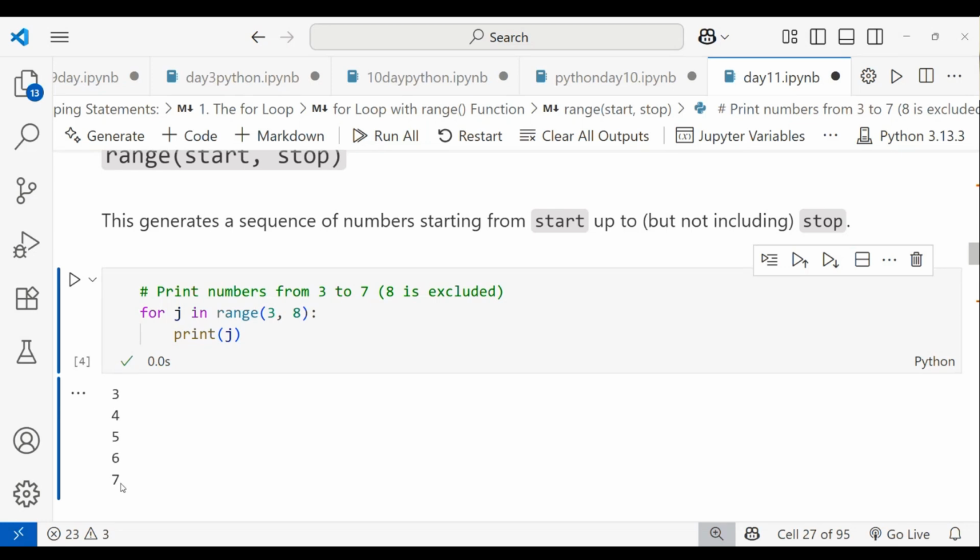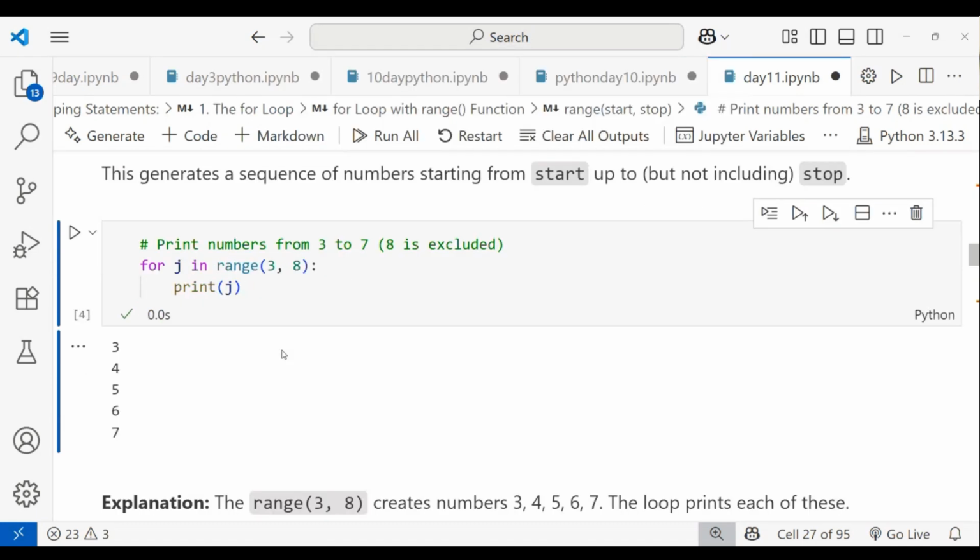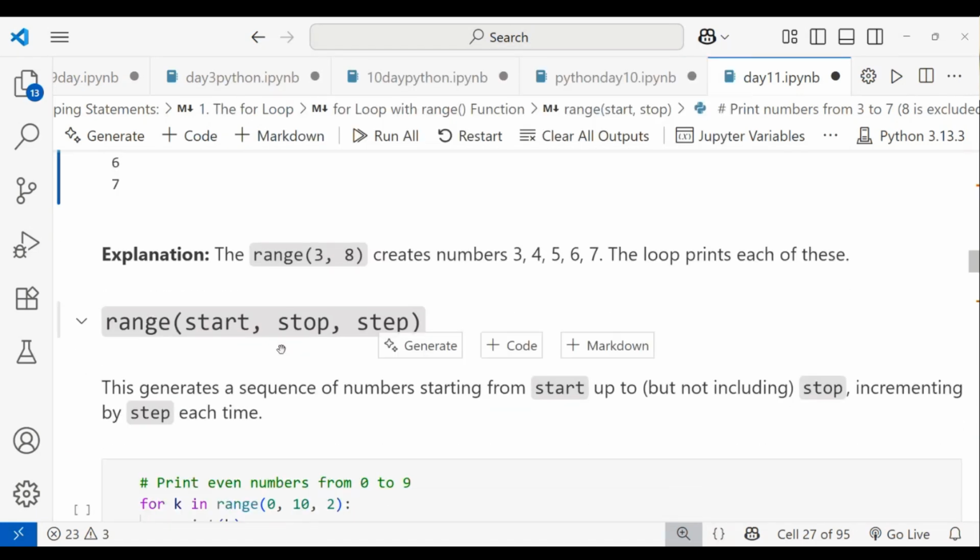This is how we use the start value and end value. If you give only one value inside the range function, it works as the stop value. If you give two values, they are considered the start value and end value. And next, using three arguments: start value, stop value, and step value. What is the step? You learned it in indexing, right?